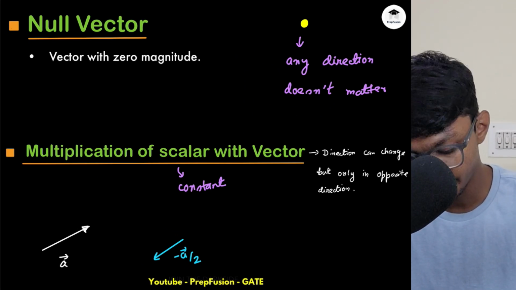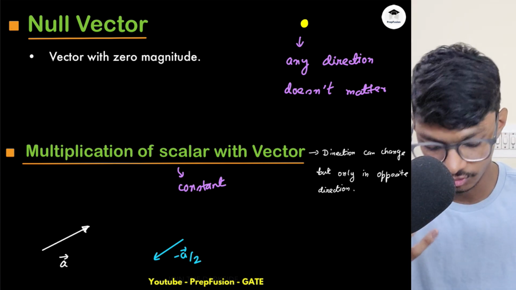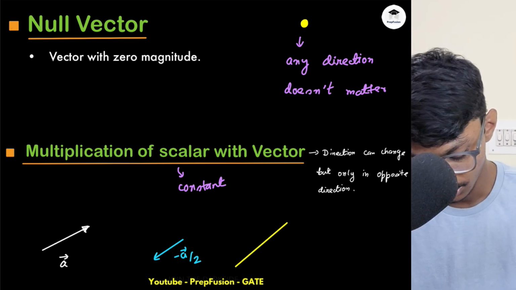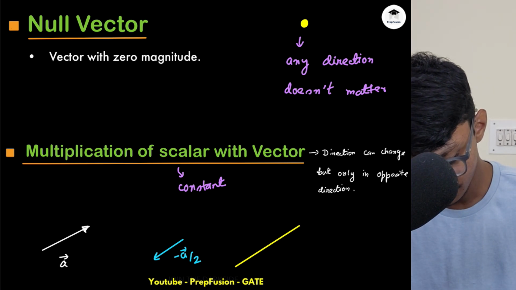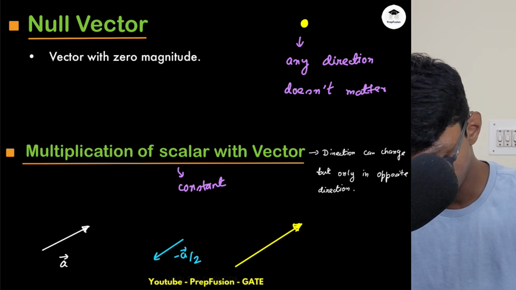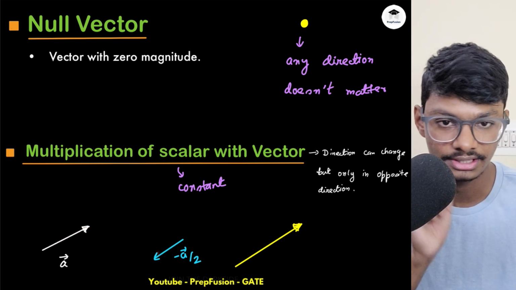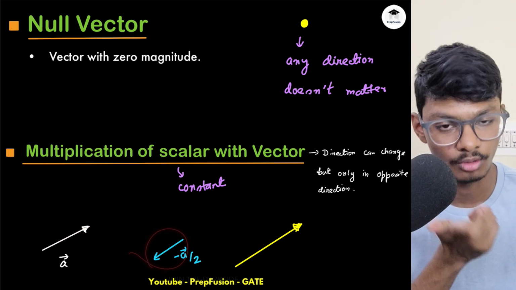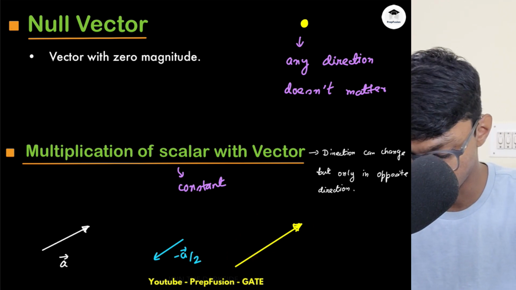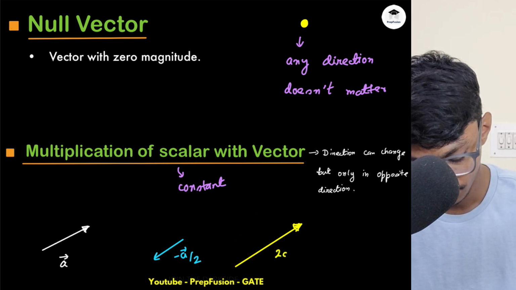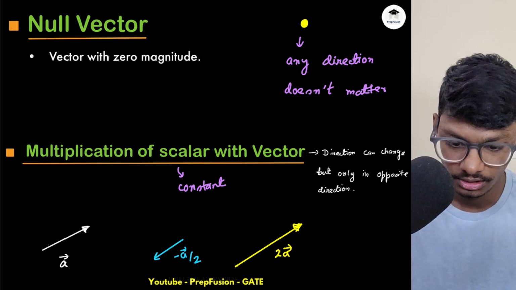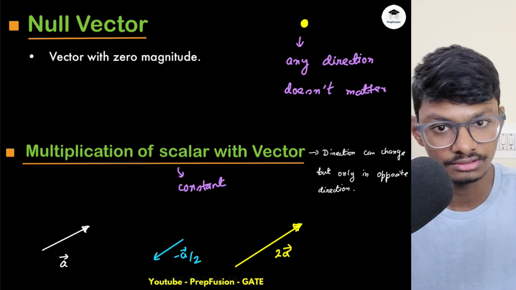And yeah, let's see if I multiply 2a. So I multiplied minus half, so it changes the direction. If I multiply some positive number, it will just increase the magnitude. They will all be parallel because the direction isn't changing exactly. It is just becoming opposite or staying in the same direction. The magnitude has changed, so this will be 2a, right? Okay, so yeah, this is about multiplication with scalar.